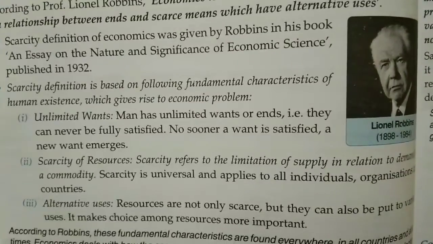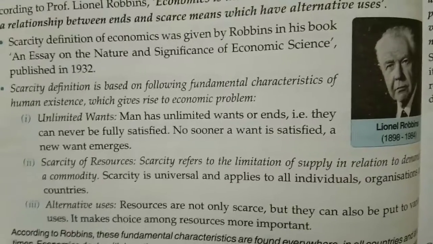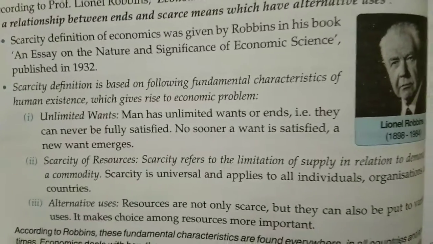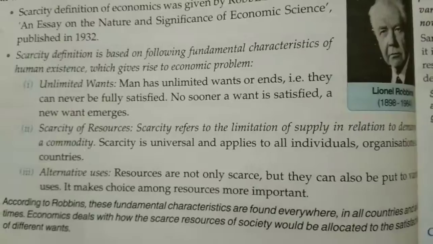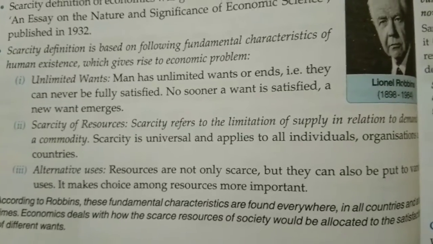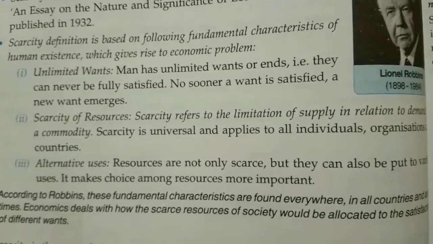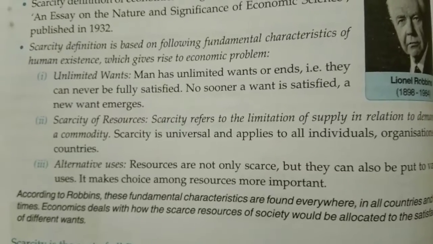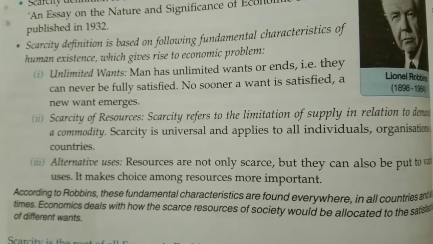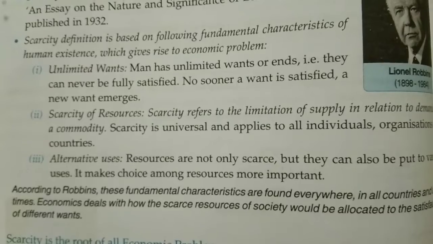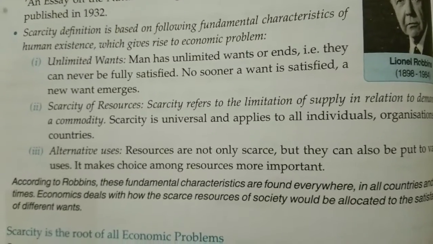Alternative uses: resources are not only scarce but they have different uses. One resource can have multiple uses. There are many uses, so we have to make a choice among resources, being more important. So this scarcity definition has three characteristics, as we discussed right now: unlimited wants, scarcity of resources, and alternative uses.